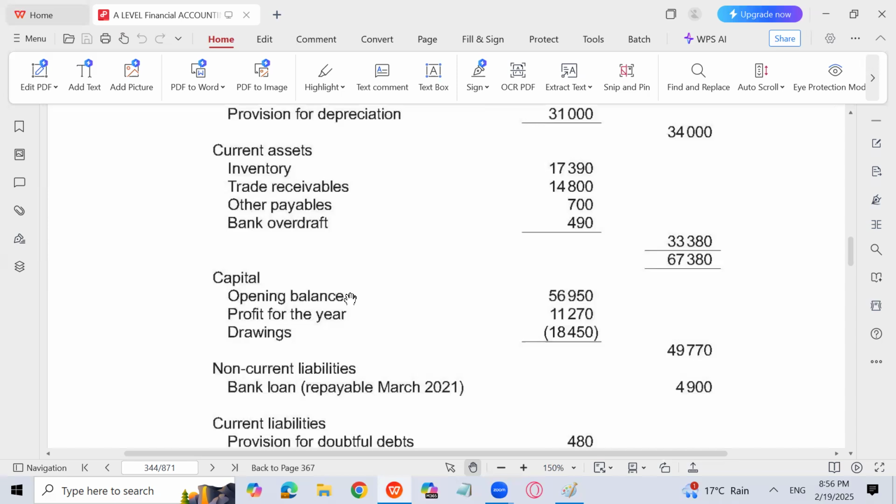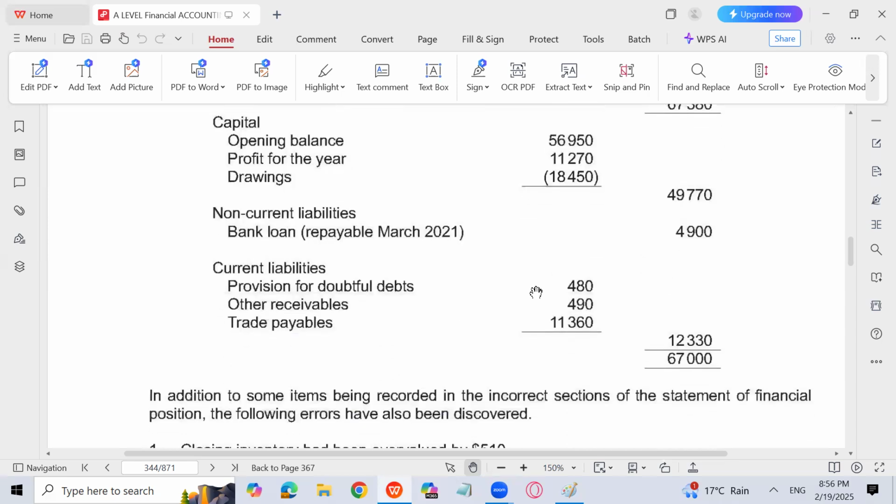Capital opening balance, profit less drawings, and bank loan are given. Then current liabilities include provision for doubtful debts. Provision for doubtful debts is not shown under the heading of current liabilities. Rather, it is a contra asset account. Contra asset account means that provision for doubtful debts is always subtracted from trade receivables. Provision is created at the end of the year for the expected doubtful debts, and that amount is subtracted from the trade receivables under current assets. Then other receivables of 490 are given, which is also a current asset. It is written wrongly in current liabilities, and then trade payables are fine.